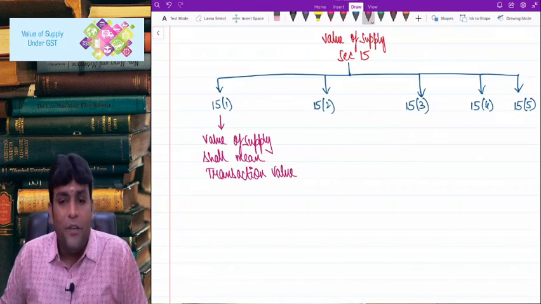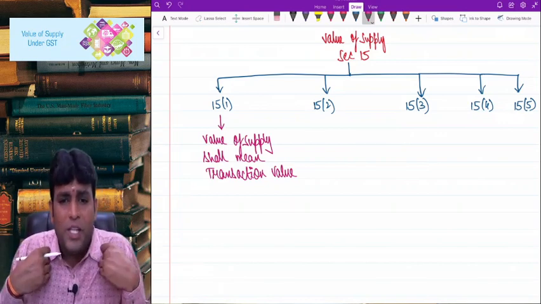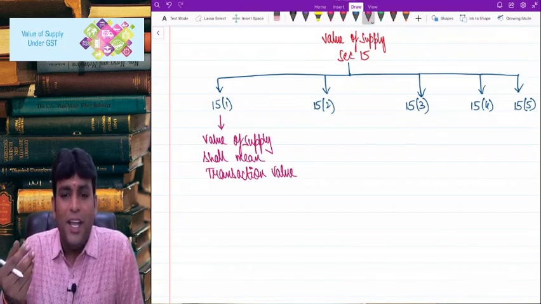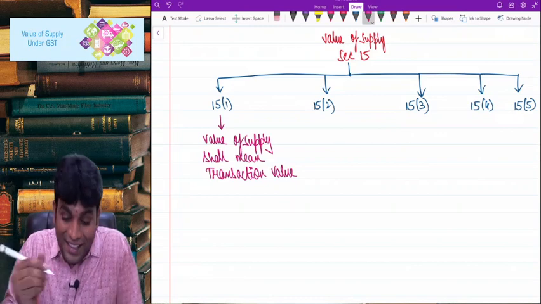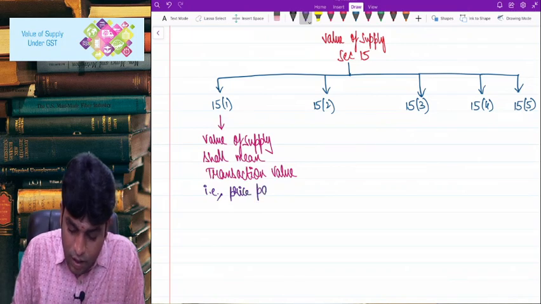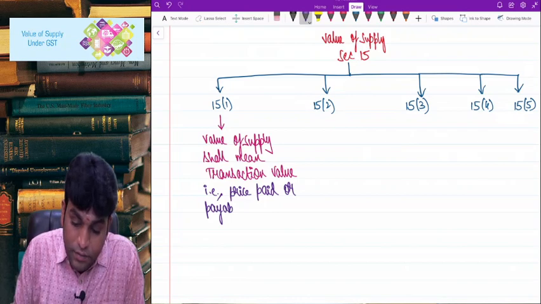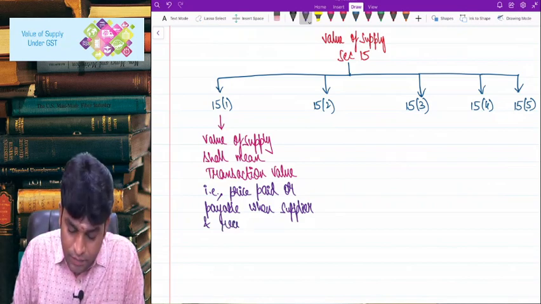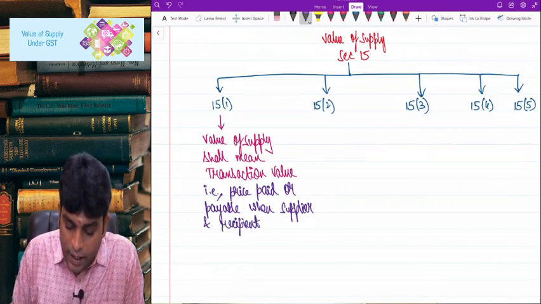And generally what is transaction value? For example, if we go to a cloth store and buy a shirt at a price of 1000 rupees, the transaction value of this shirt is nothing but 1000 rupees. That is why my dear friends, we say that transaction value, that is price paid or payable when supplier and recipient are not related.